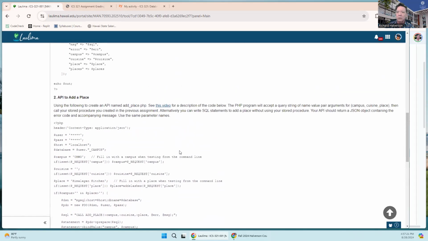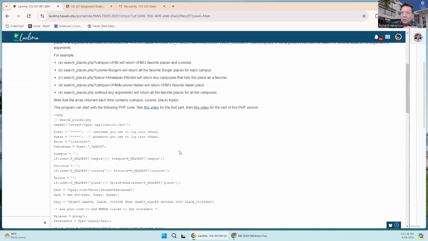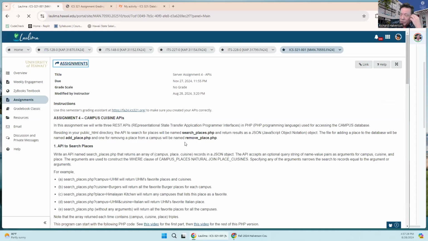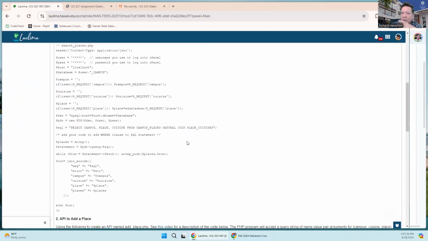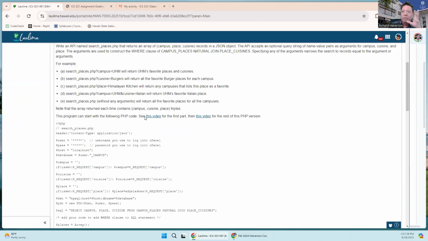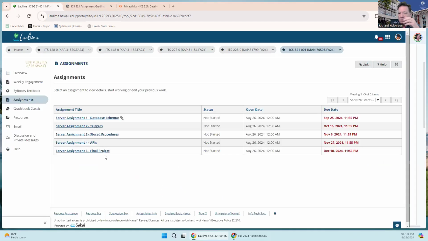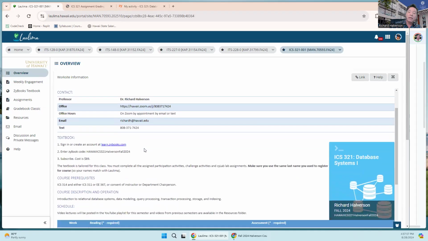So, yeah, that's right. This class you actually have to make stored procedures. Anyway, so the 4th assignment, you make these APIs, and I give you the code, so you see how APIs work and everything. And then in the 5th, by that time, this should be just a dumb, easy assignment. But anyway, the point is, and I'll elaborate more as we go along on it, it's the first time I haven't done this for a while. But the point is that I have to grade this assignment manually.